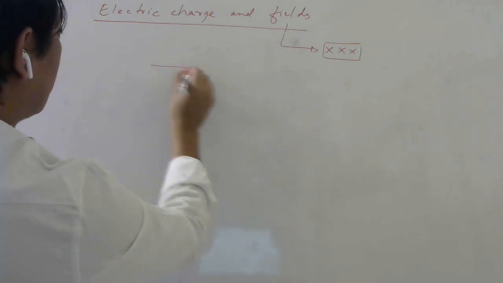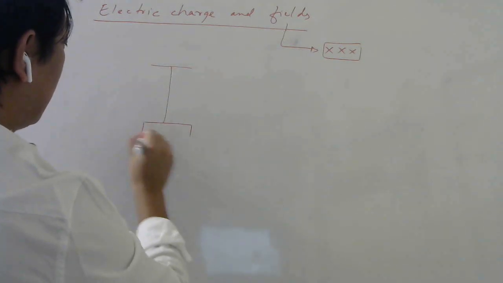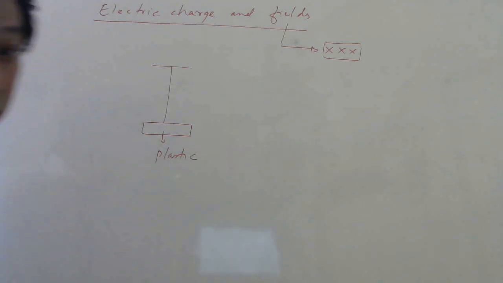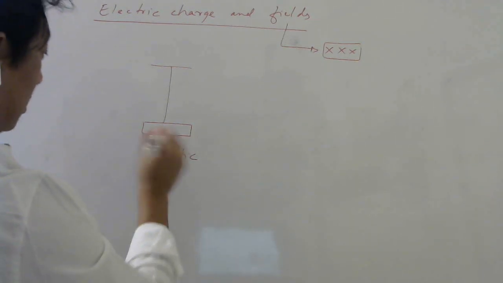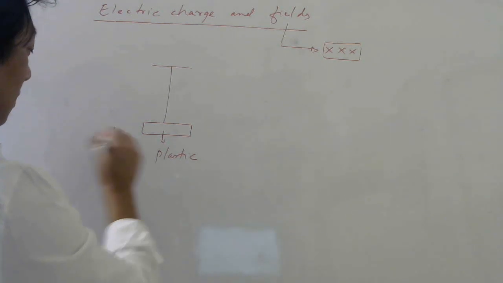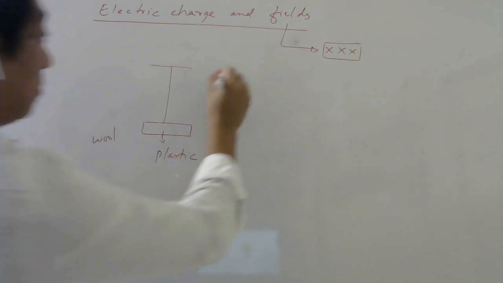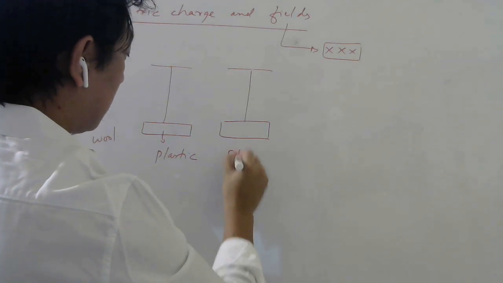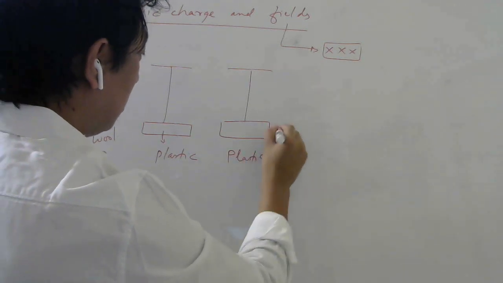So what you do is you take, let's say, a plastic scale, and you rub this plastic scale with, let's say, wool. Then you bring another plastic scale here, rub this also with wool.